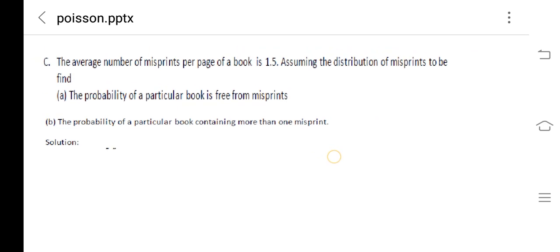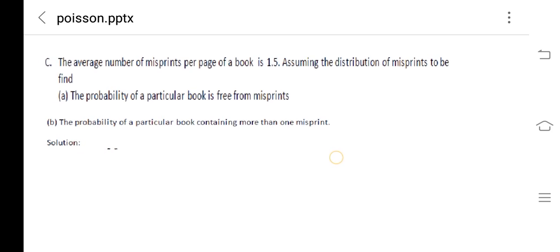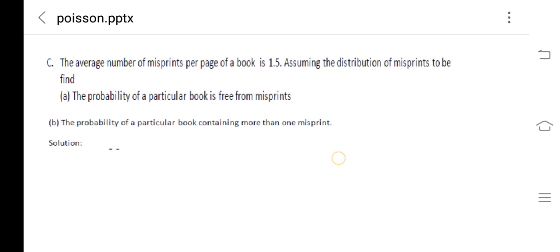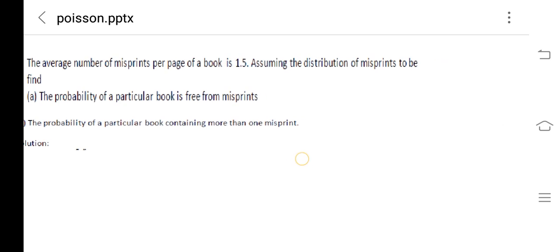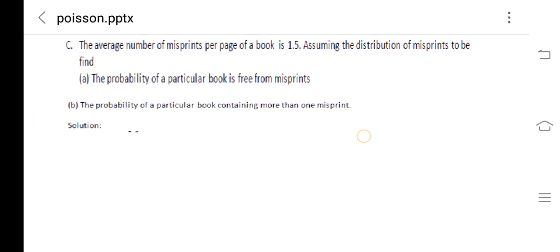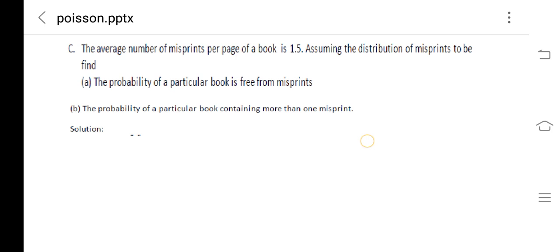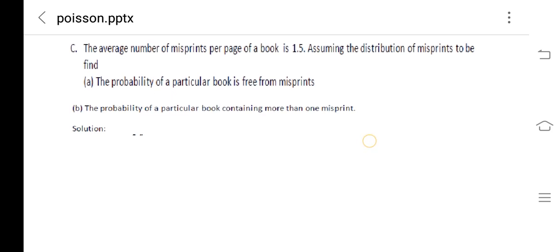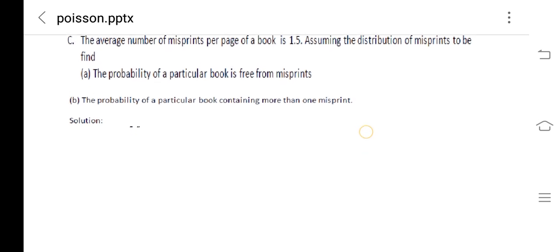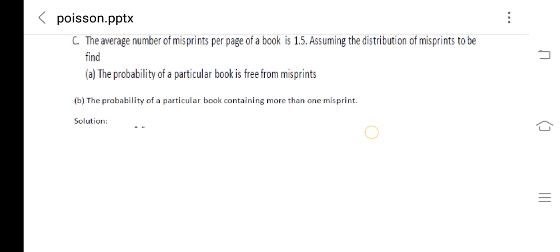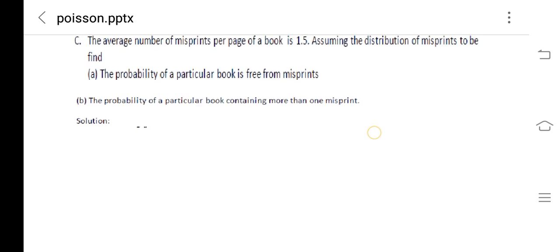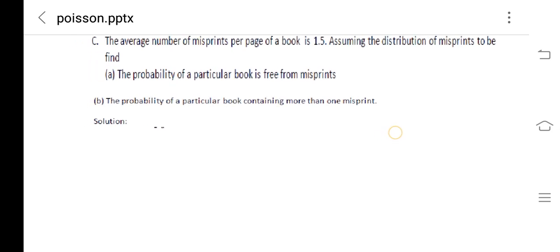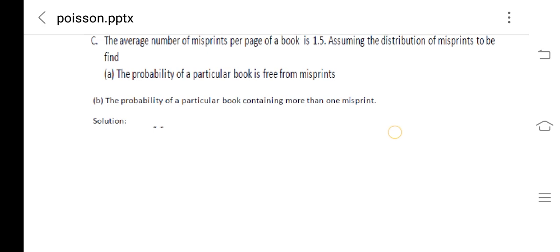Let us discuss one problem. The average number of misprints per page of a book is 1.5. Assuming the distribution of misprints to be Poisson, find the probability of a particular book to be free from misprints and the probability of a particular book containing more than one misprint. The average number of misprints in a book is 1.5. We assume that distribution of misprints follows Poisson distribution.